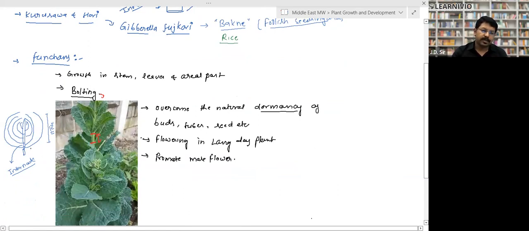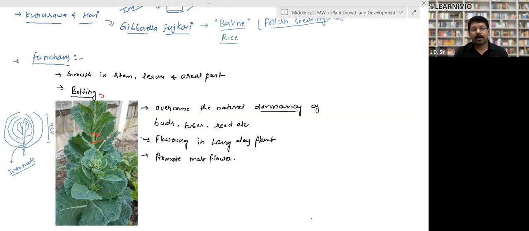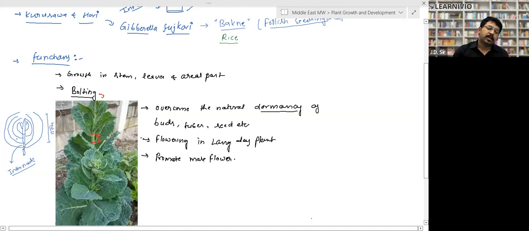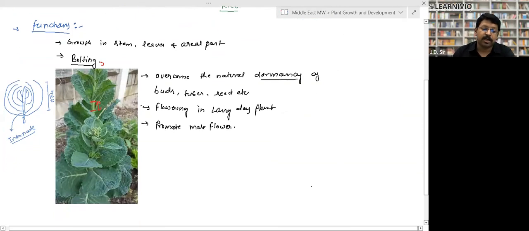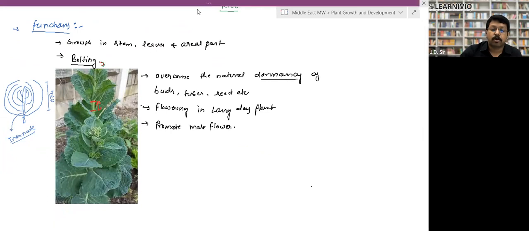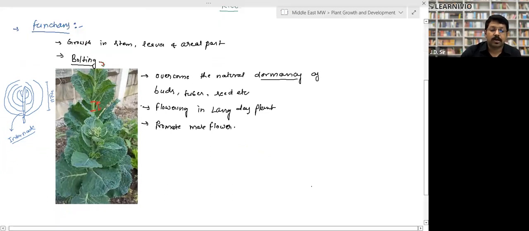For example, this is a cabbage, right? Cabbage has very small internodes, and it has a number of leaves at the same point. That's why it's a bunchy structure, a rosette structure. Whenever we spray this gibberellin on a cabbage, what happens? The cabbage is hardly 9 inches in length. Whenever you spray the gibberellin, the plant becomes a 5 feet plant. This is the diagram of that 5 feet cabbage plant. So the process of increasing the internodal growth is called bolting. This practice is called bolting.